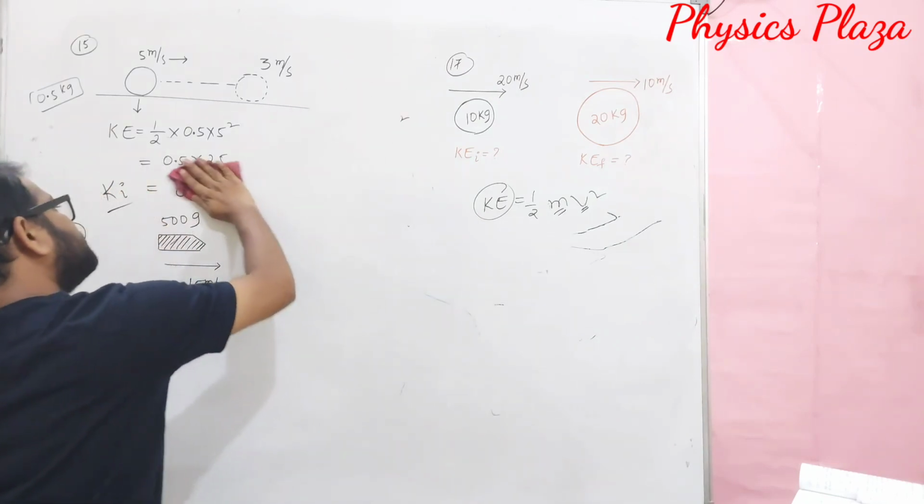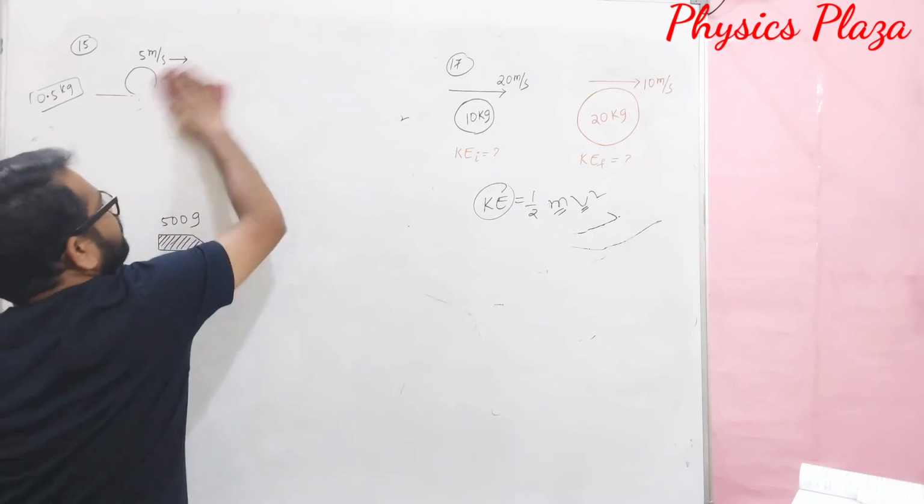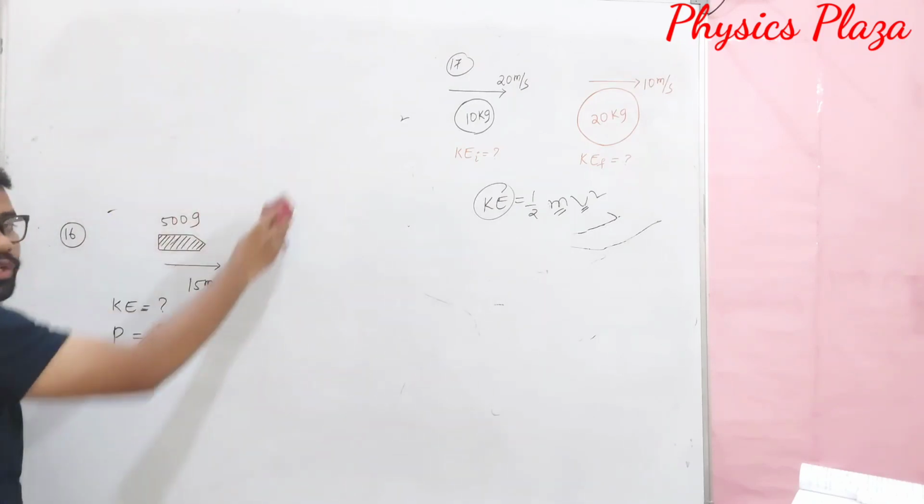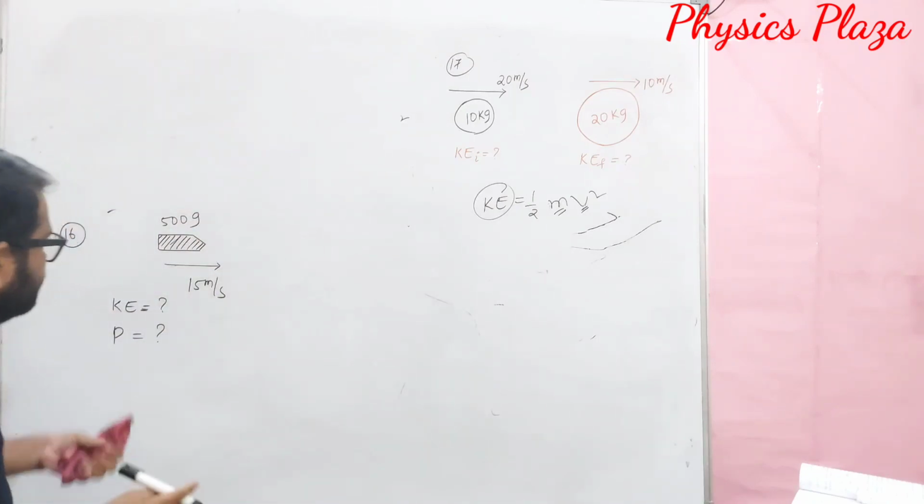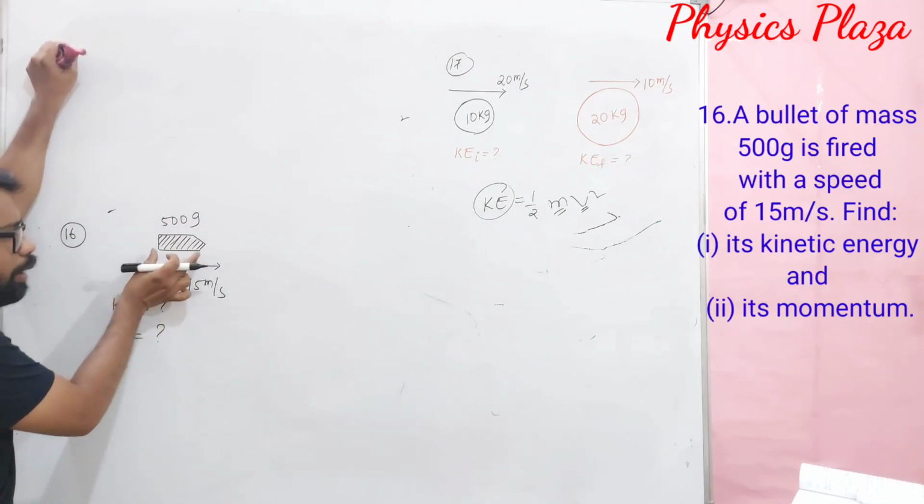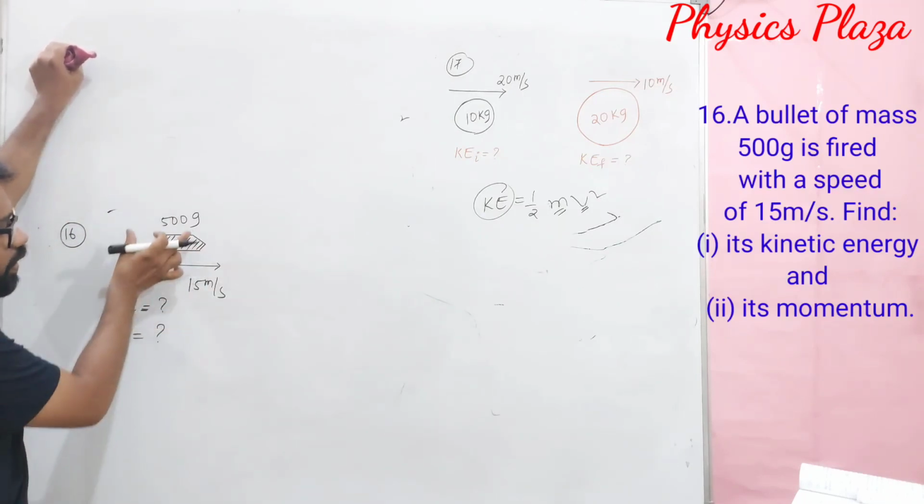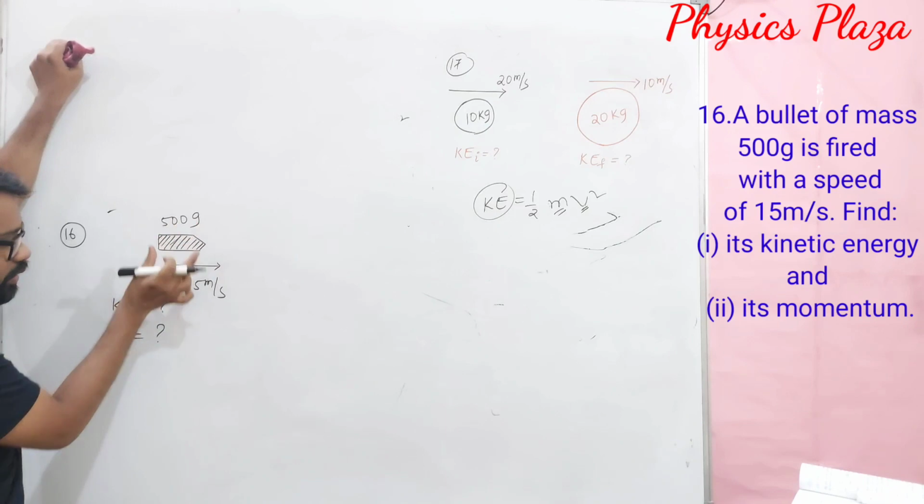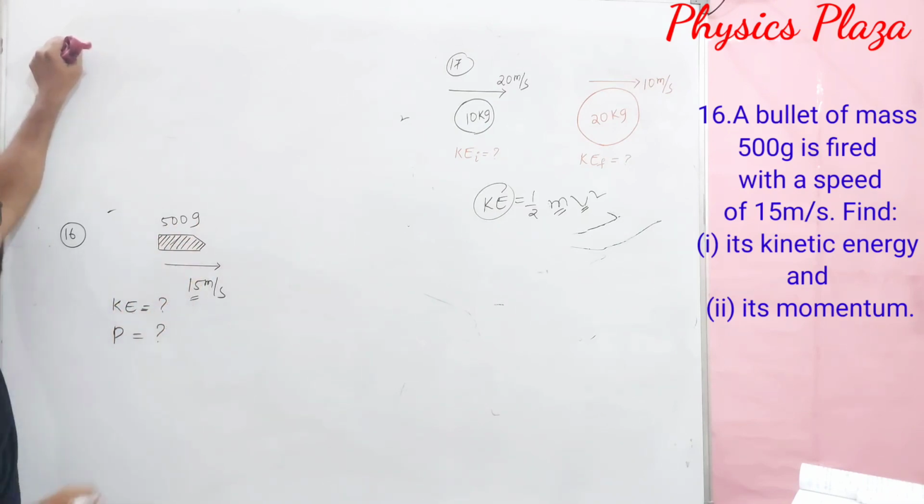If the body's velocity is increasing, then we will get a positive value for the change in kinetic energy. And so look here. A bullet is fired from a gun. Its mass is 500 grams, such that it is moving with 15 meter per second.